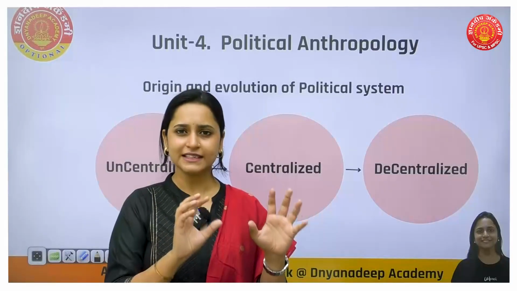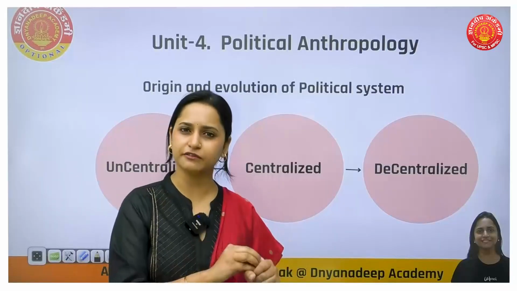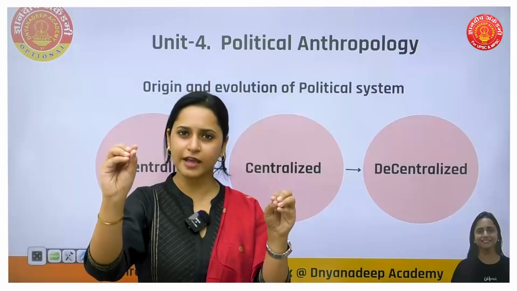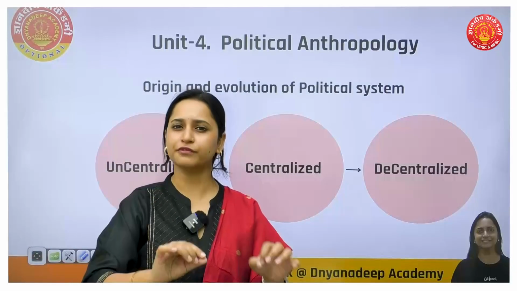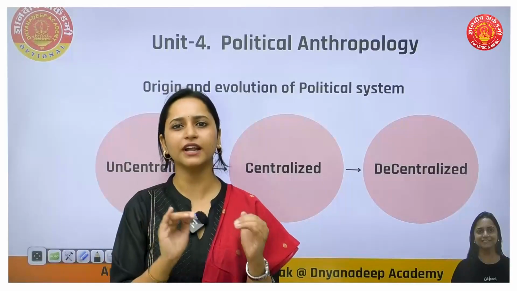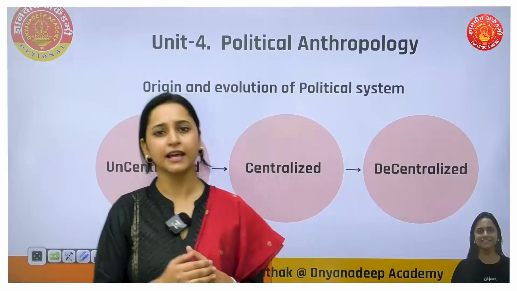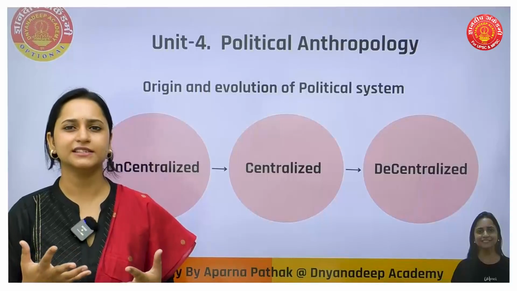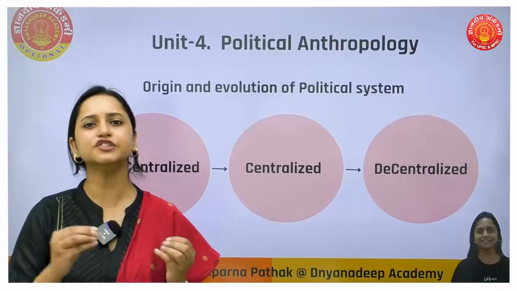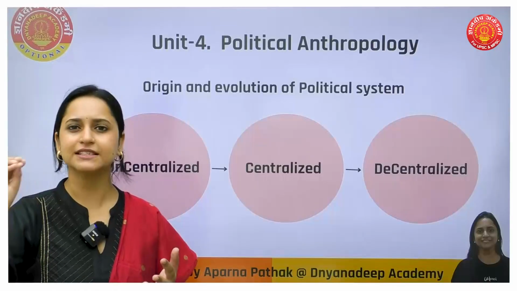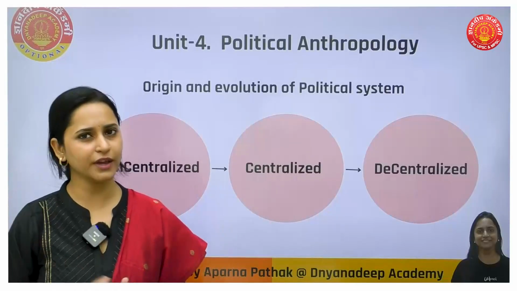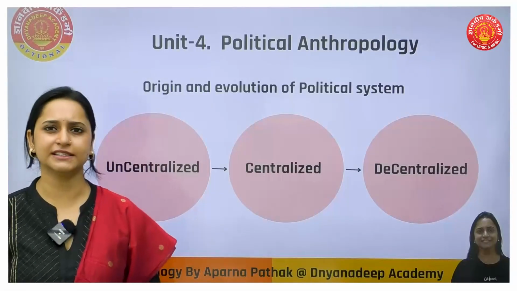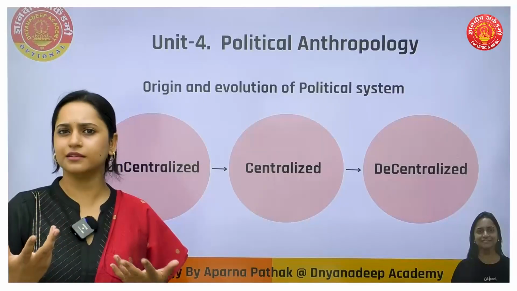In this case all the heads take individual decisions, they are not answerable or accountable to each other. So one tribe has different groups with different group heads who are not answerable or accountable to each other. They take individual decisions for their groups. What will we call this type of political system? This is uncentralized, because there is no single center, all have individual power. From there, the concept of the centralized political system has come. So how did that concept come?